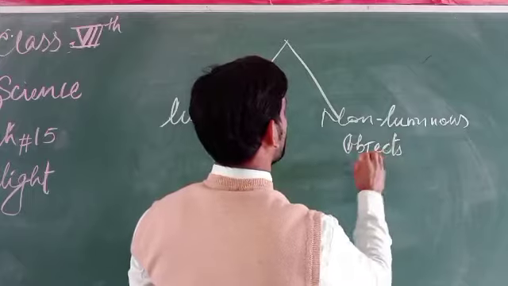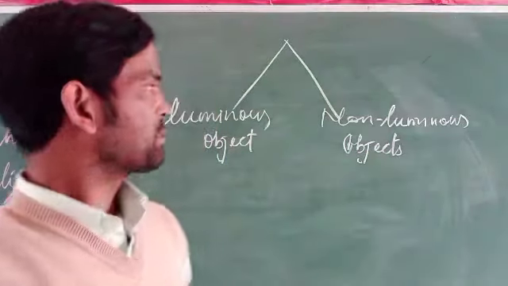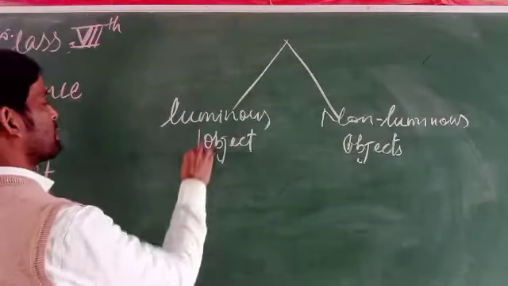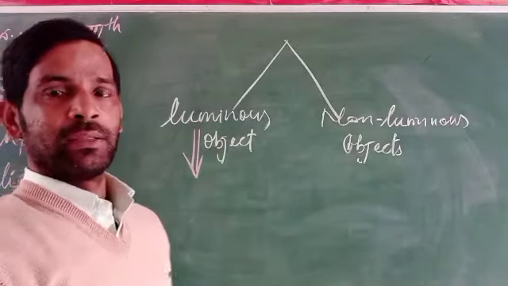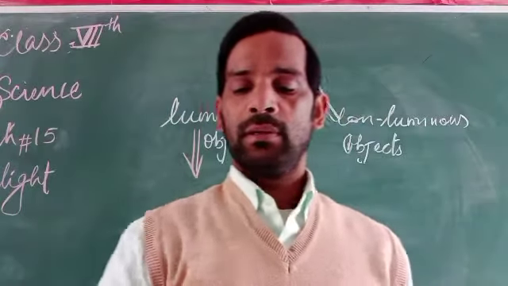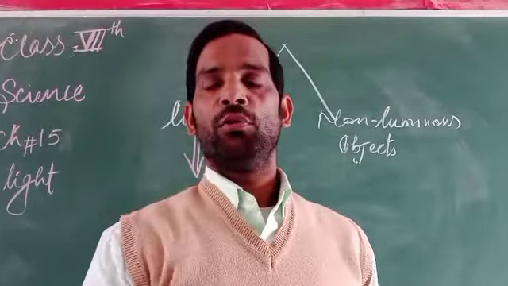What are these luminous and non-luminous objects? Luminous objects are those objects or materials that can produce light of their own. That is called a luminous object.